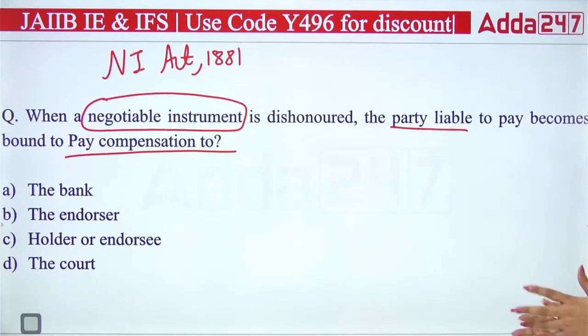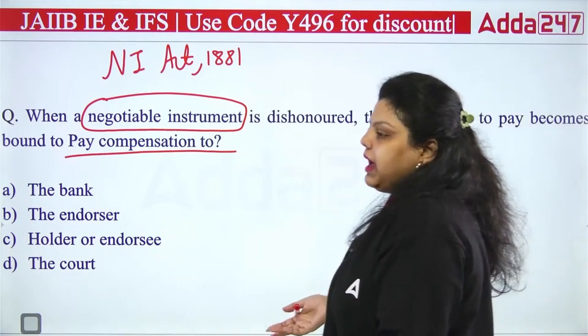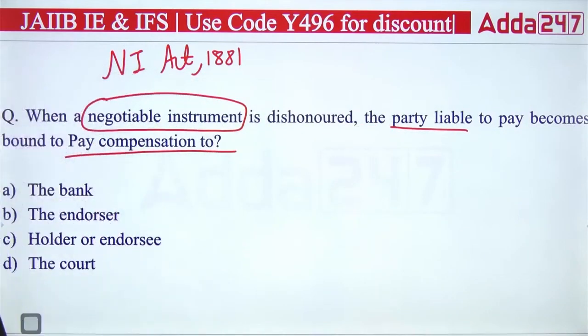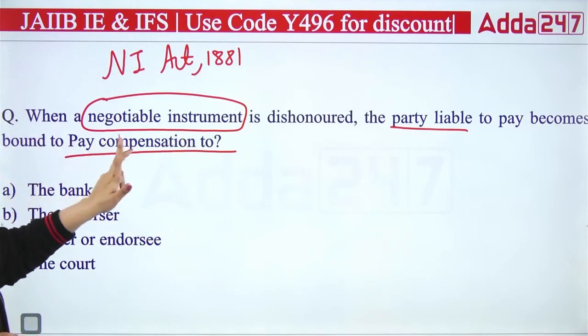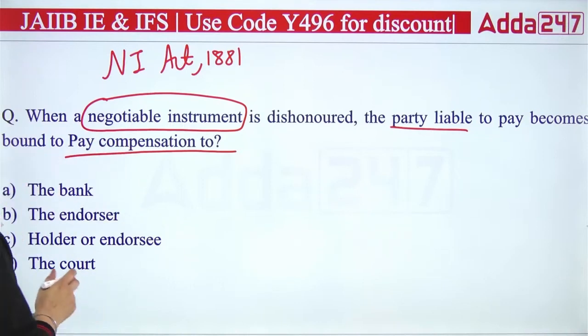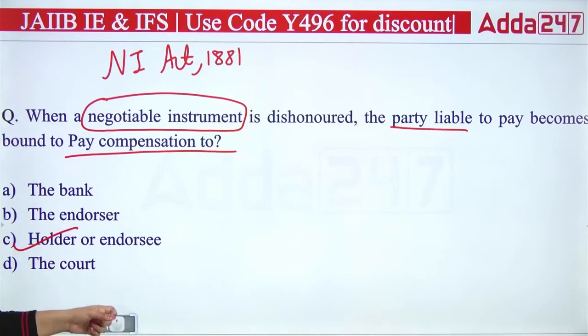So you are saying the negotiable instrument is dishonored. Dishonored means returned back without making any payment of the particular document. So the party liable to pay becomes bound to pay compensation to whom? To the holder of the check, to the endorsee of the check. To the holder and endorsee, it becomes the liability of a party to pay the compensation. So the right answer will be C.